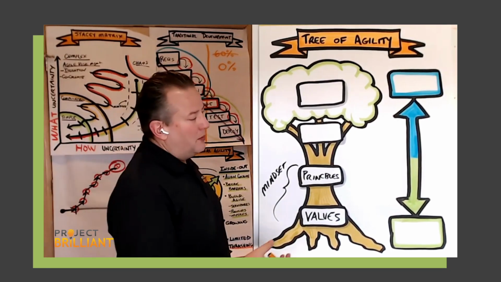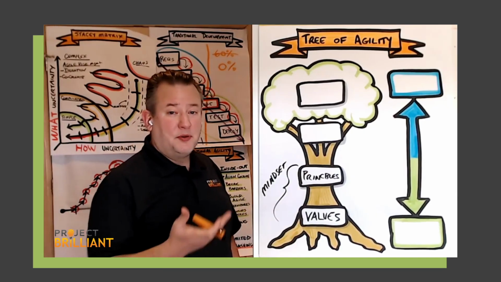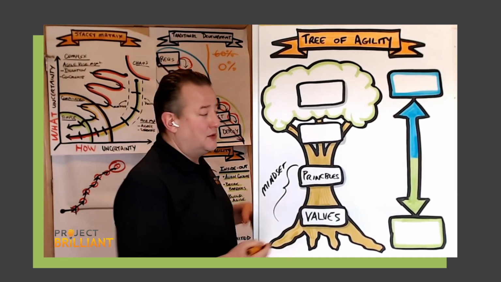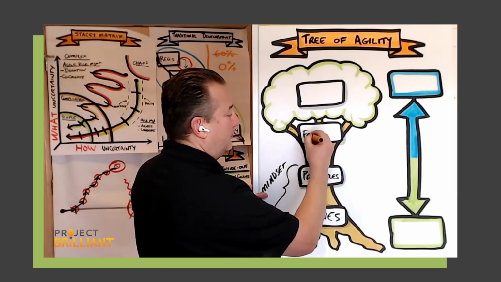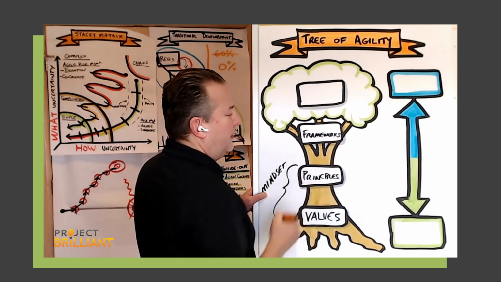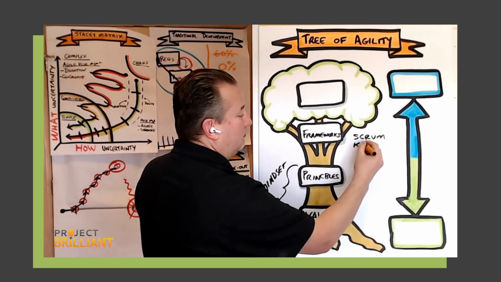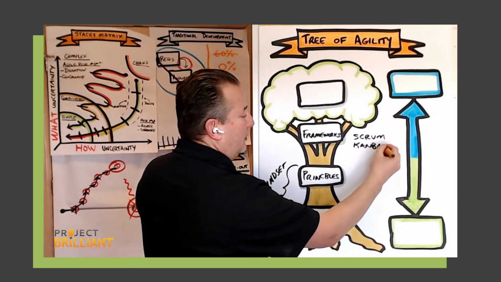And so as we get up here where the branches start to split out, this is where we get into different options on how to put this mindset to work for us. And this is what we call agile frameworks. Some examples here will be things like Scrum, pretty popular, Kanban, that's another team level agile framework.